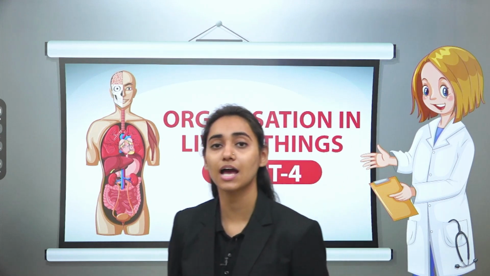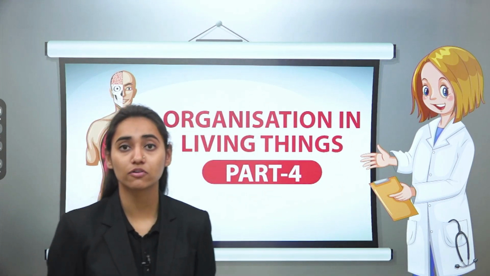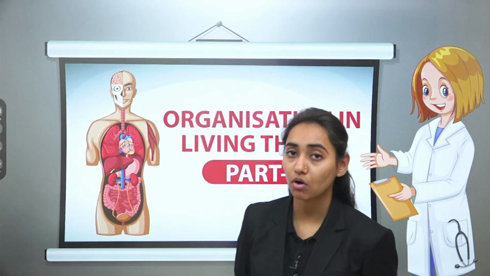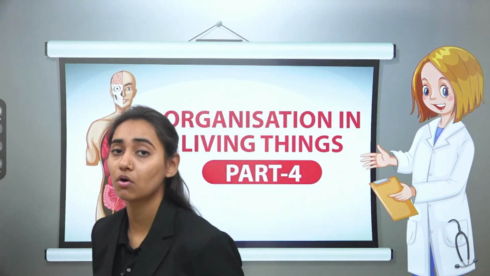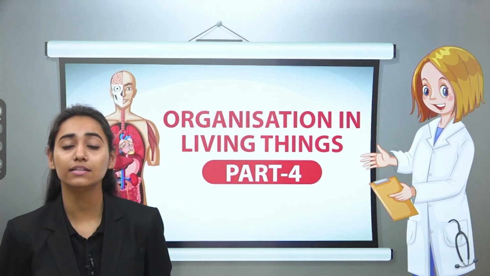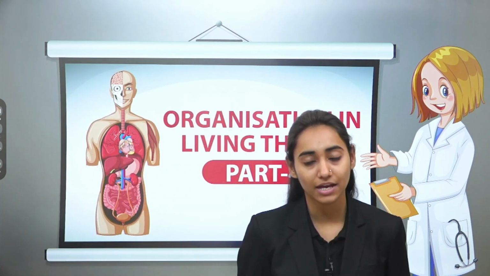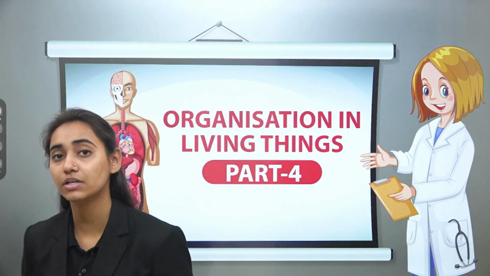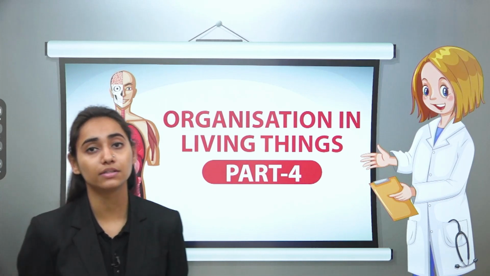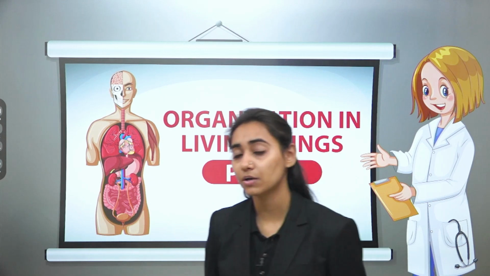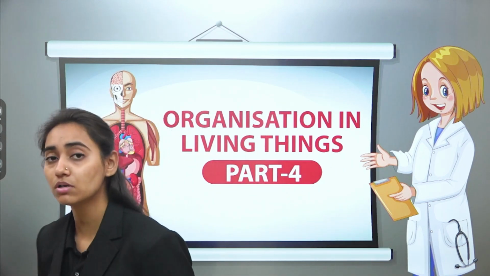Hello students, welcome to another session of the chapter on organization in living things. In the previous session we studied that there exists a hierarchy, from cells which perform a similar function forming a tissue, then tissues forming organs, organs forming the organ system, and the organ system forming the organism. Above the level of the organism, the first is the population, then the community, ecosystem, and the biome or the biosphere. So there is an organization from a very simple organism towards more and more complexity.